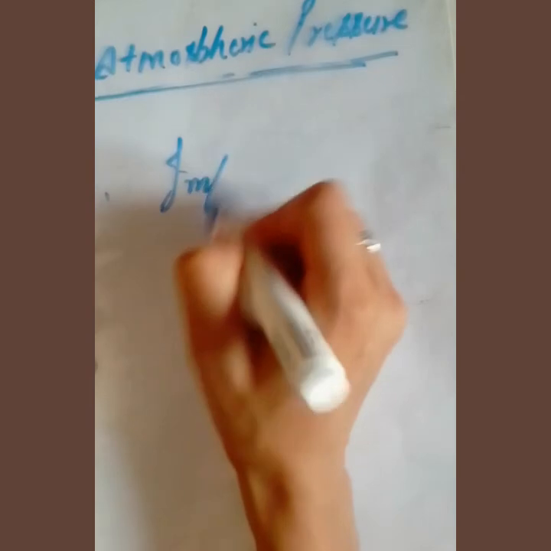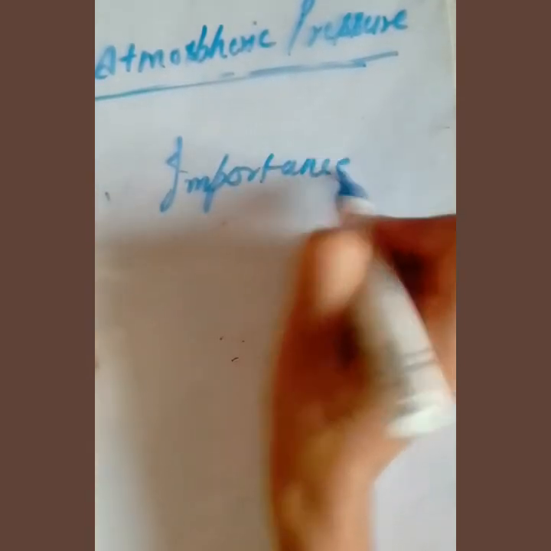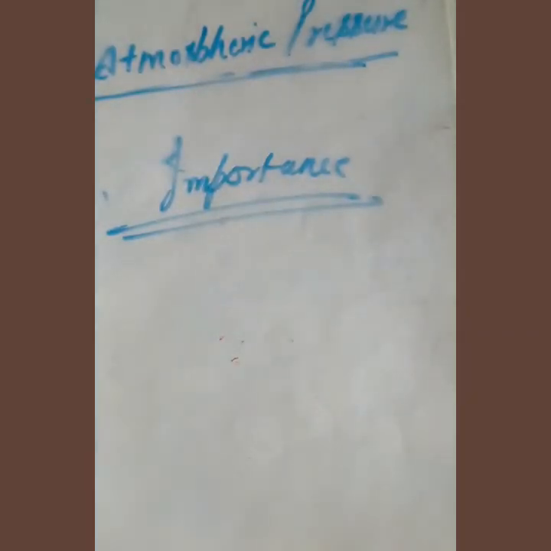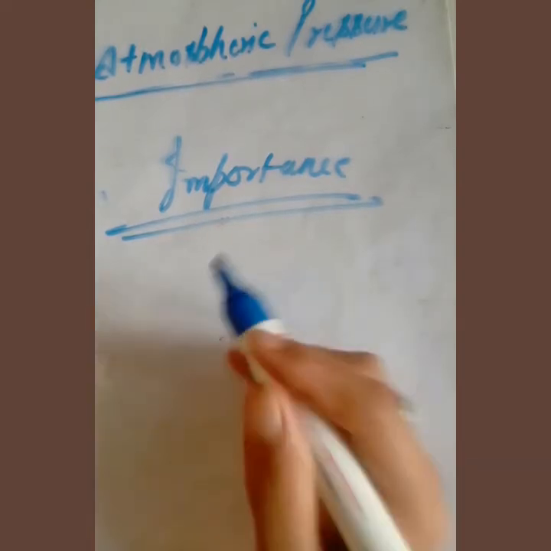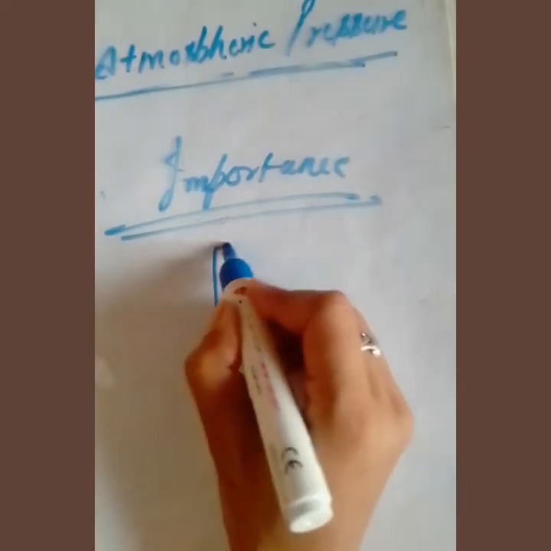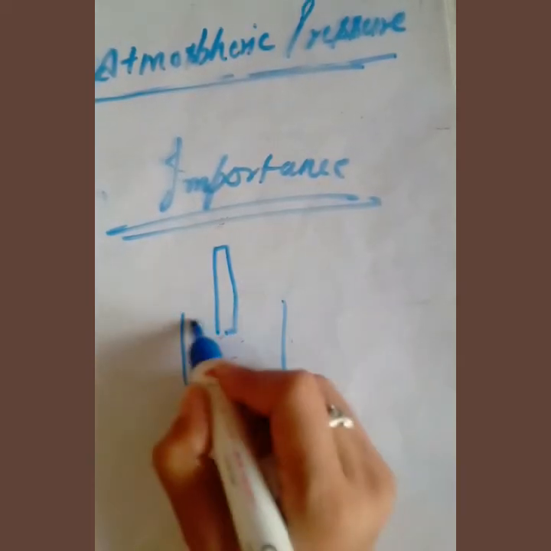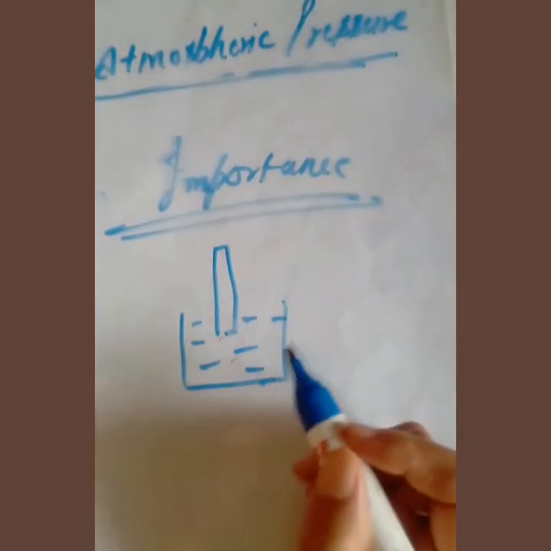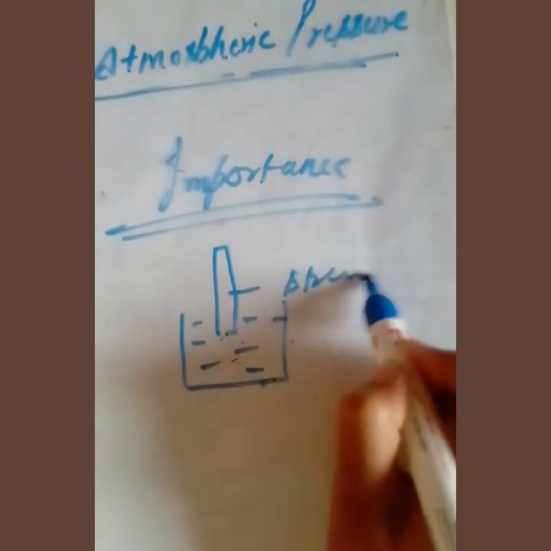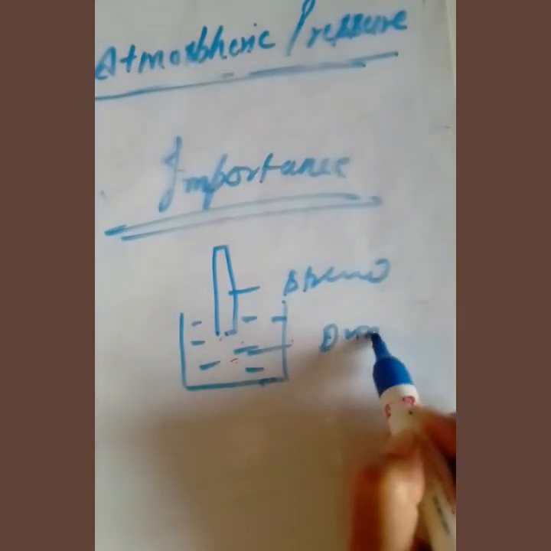Now the importance of air pressure also. Last topic, importance of air pressure. We have commonly observed when we drink a liquid with a straw, what will happen? For example, this is the straw and this is our drink.